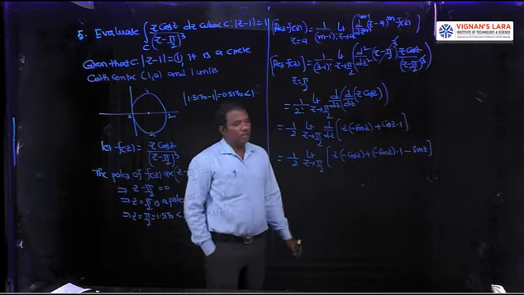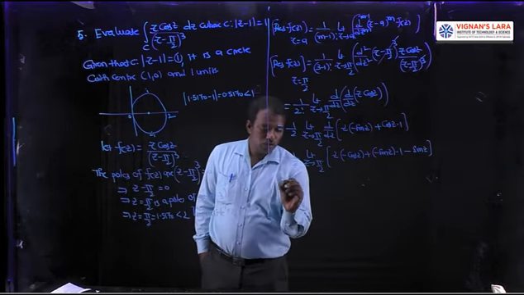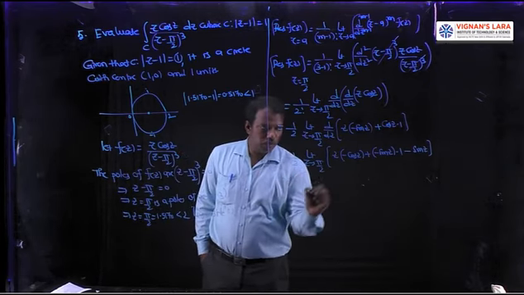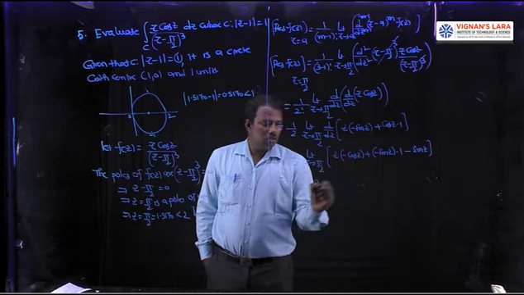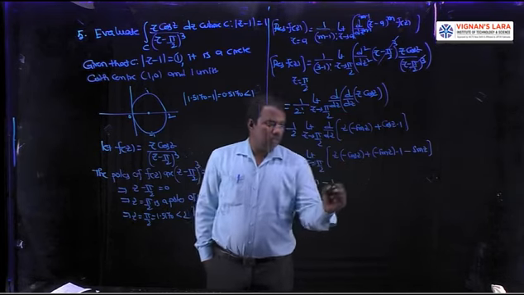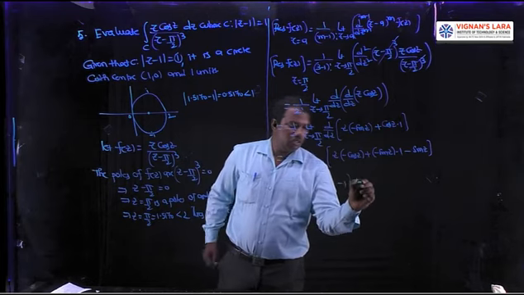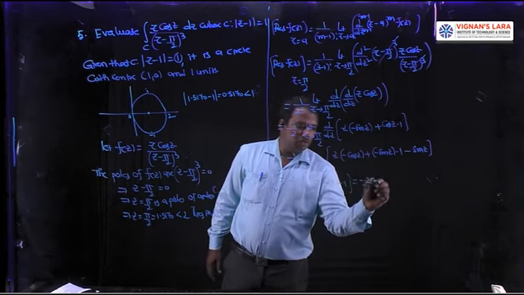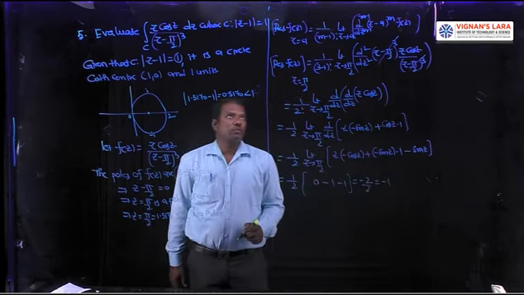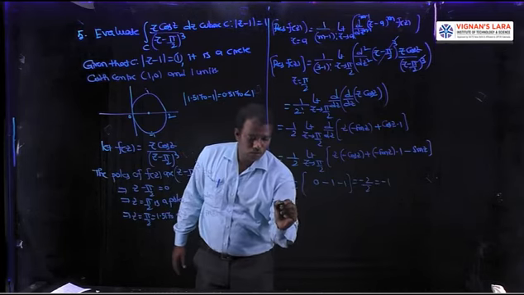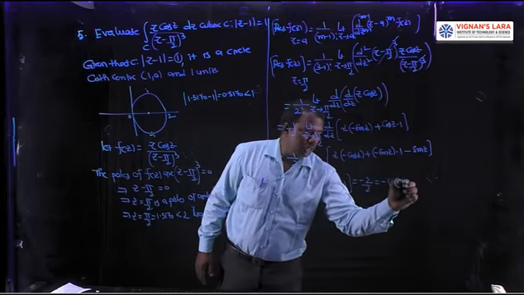And replace z by pi by 2. 1 by 2 into cos pi by 2 value 0, sin pi by 2 value 1, again 1. So the value is minus 2 by 2, which is equal to minus 1. Therefore R1 is minus 1.